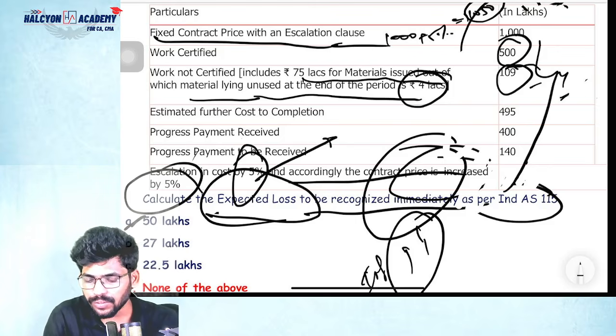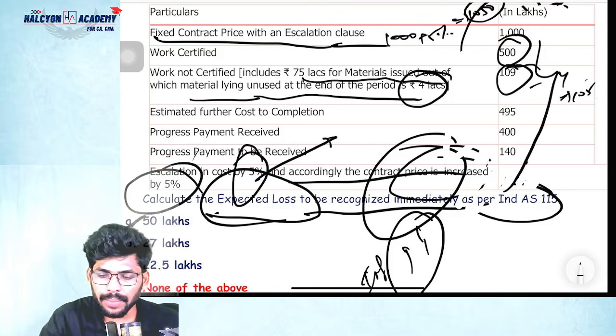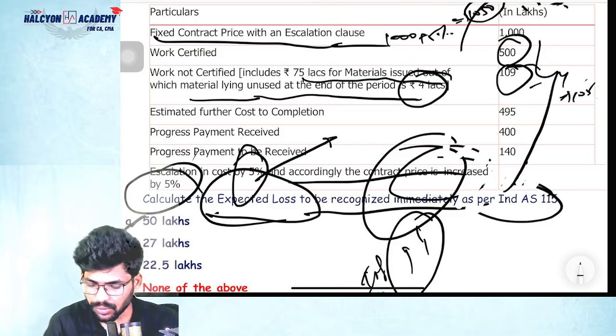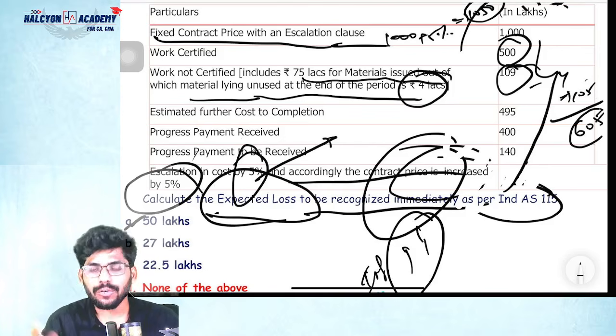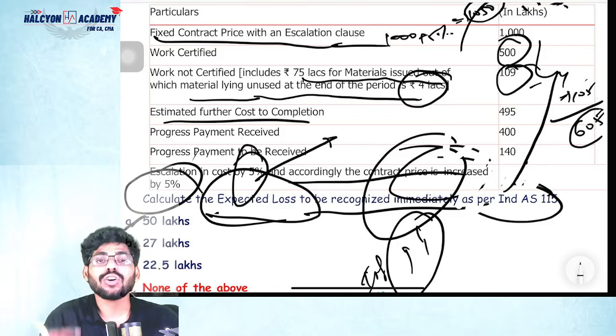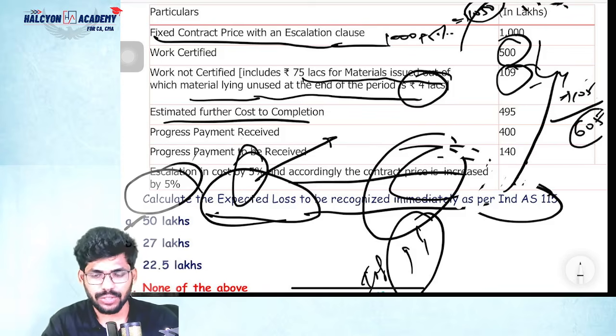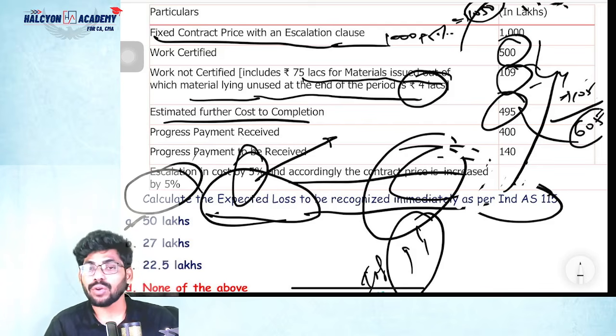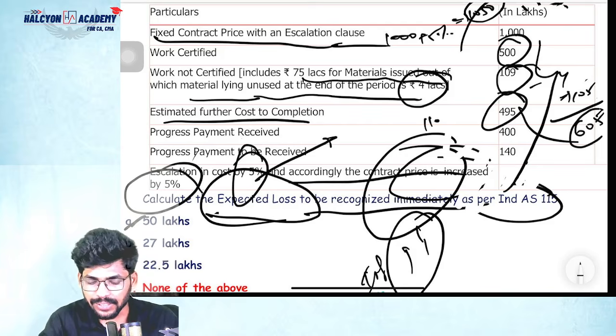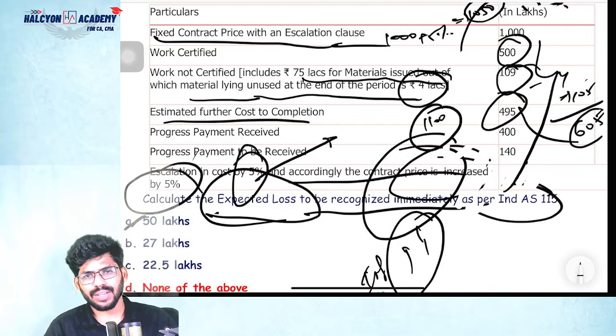So minus 4, which means 105. So 500 plus 105, how much? 605. 605 plus the estimated further cost of completion, the future cost, how much? 495. So total 1100, correct? 605 plus 495 is 1100. That is the estimated total cost, correct or not?